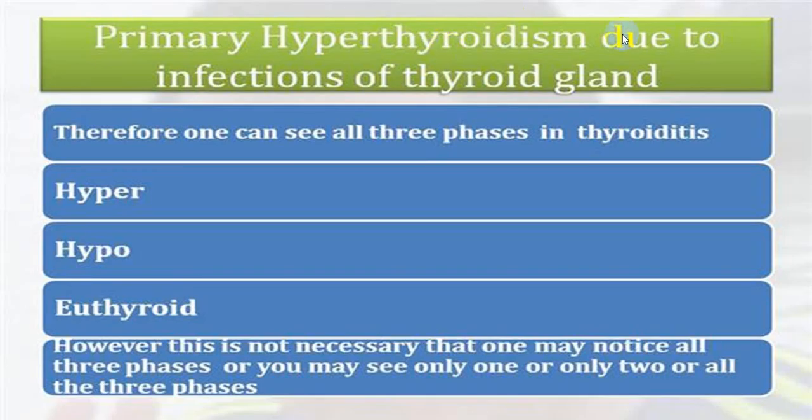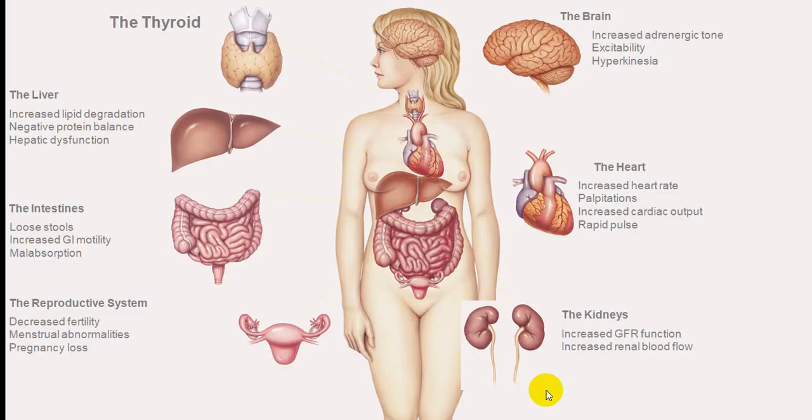Now, primary hyperthyroidism due to infection of the thyroid gland: initially you will have increased production of T3 and T4, and later on because of destruction the person will have hypothyroidism, and if the person recovers they may become euthyroid. These are the effects on the liver, small intestine, reproductive organs, brain, heart, kidney.